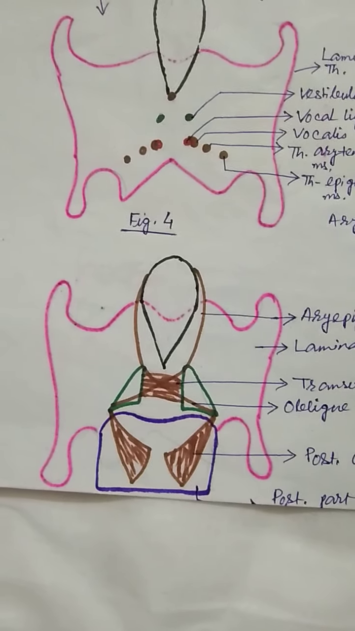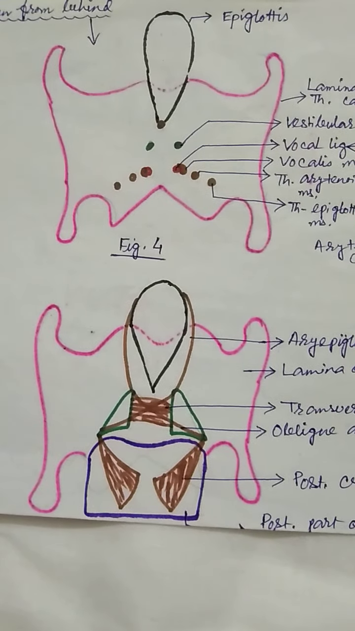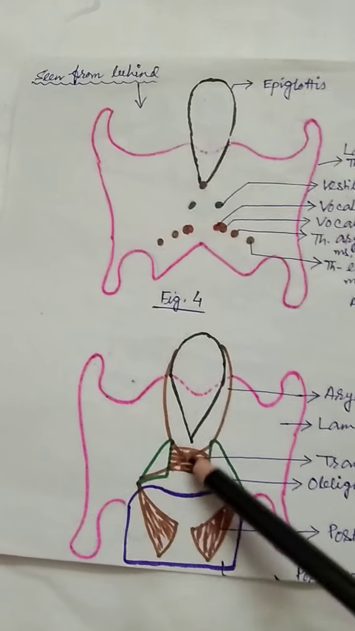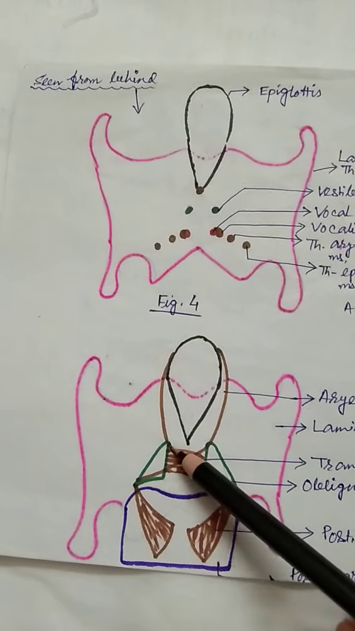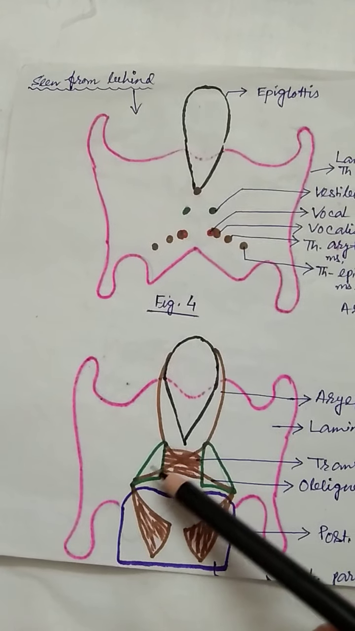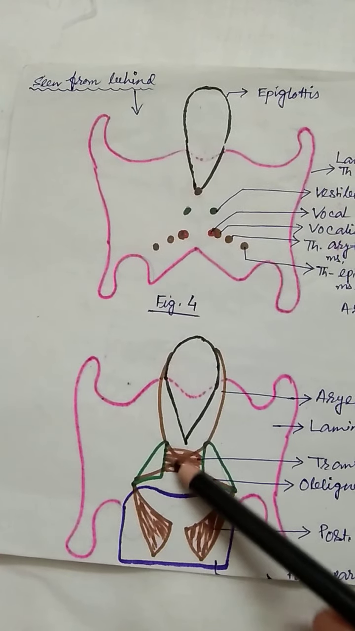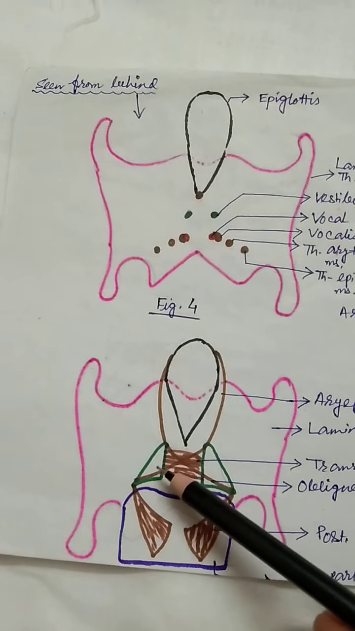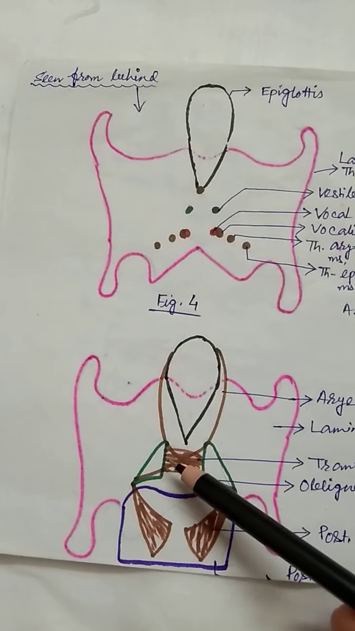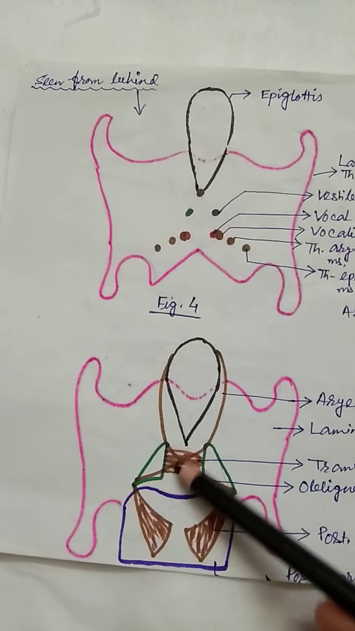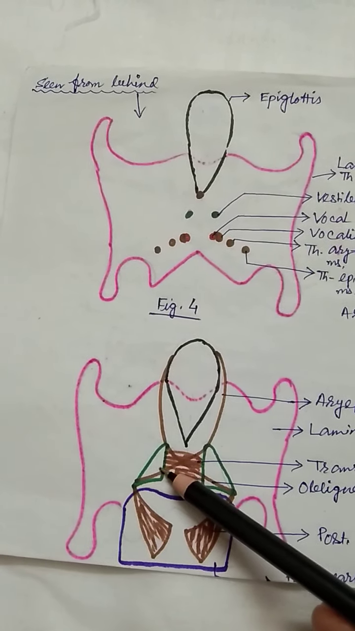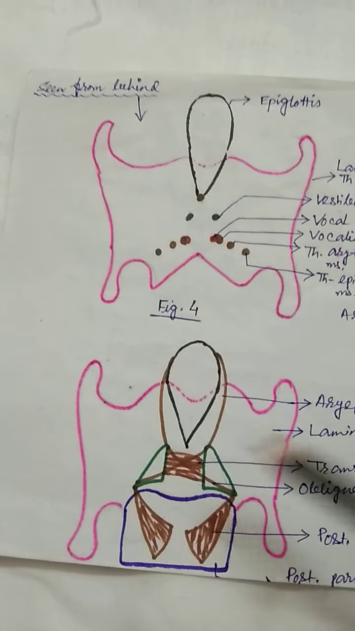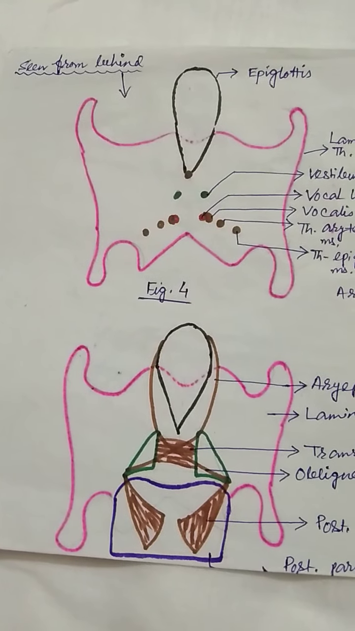Now what is important in the case of the arytenoid cartilages is that one surface is medially directed, opposing each other, so this is called the medial surface. One surface is posteriorly directed, called the posterior surface. Another surface is called the anterolateral surface. This is important for the relations and the attachment of the muscles.